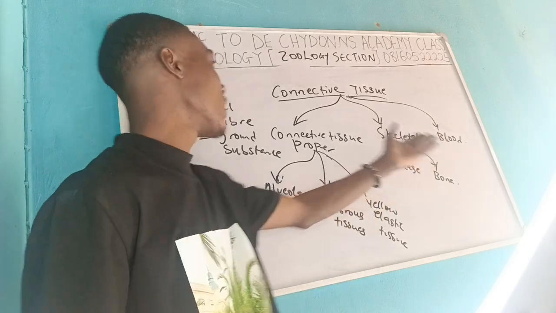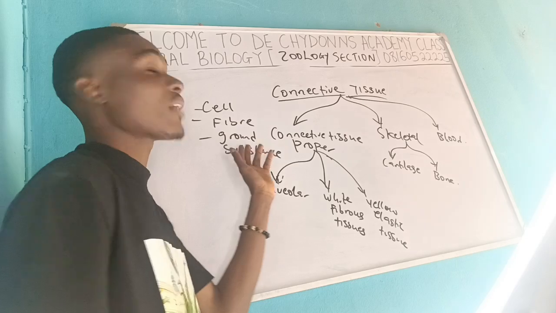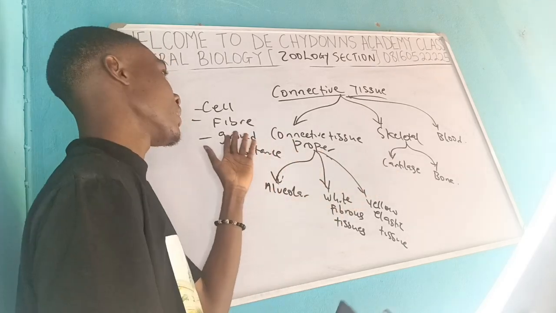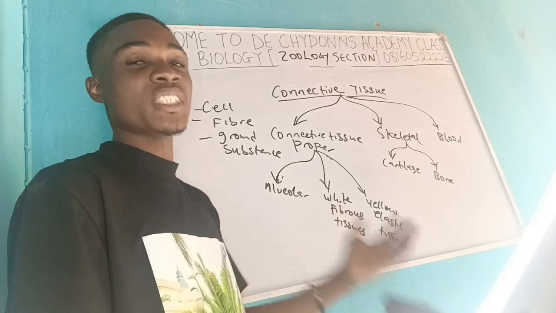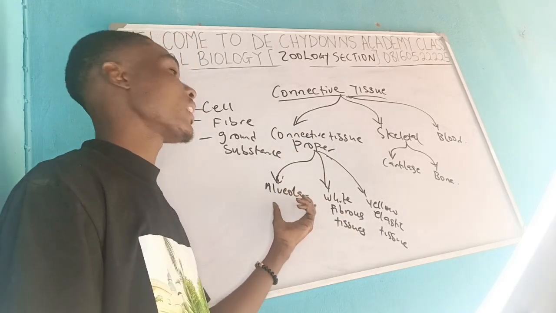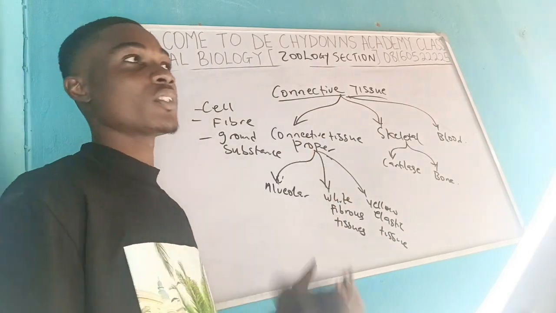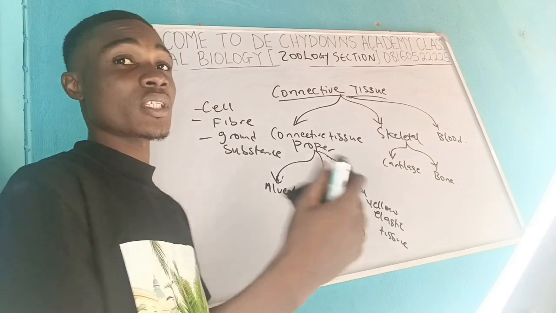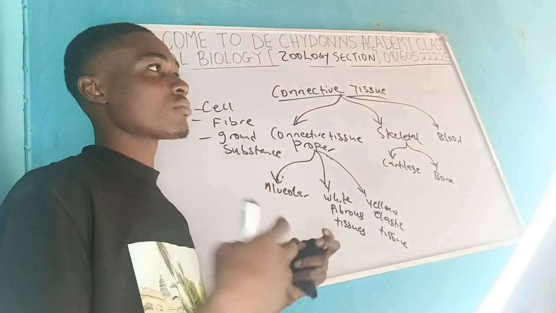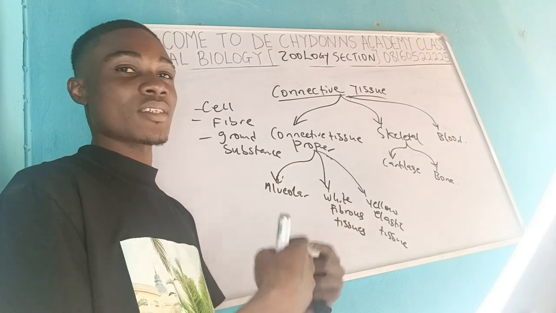For example, blood may not have fibers, but it has other parts. It has the cells and the ground substances. Bone has a greater percentage of ground substances that make it rigid and hard. All right. The connective tissue proper, the alveolar, is basically the whole connective tissue that we know about. And the important thing about the alveolar is that it enables the tissue to be extended.